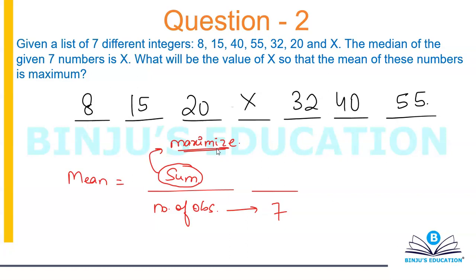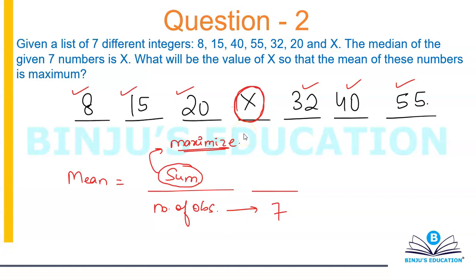Now in the sum, 6 numbers are constant, sorry, not 7. 8 is a constant value, 15 is a constant value, and the same goes for 20, 32, 40 and 55. I can't alter these 6 numbers. The only thing I can increase or decrease is the value of X.